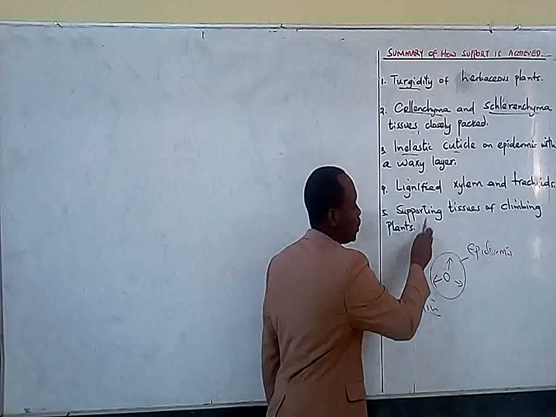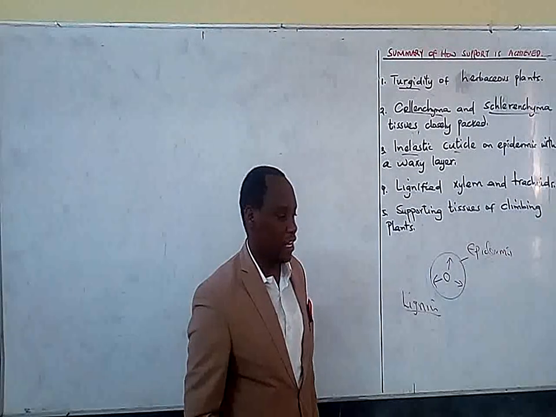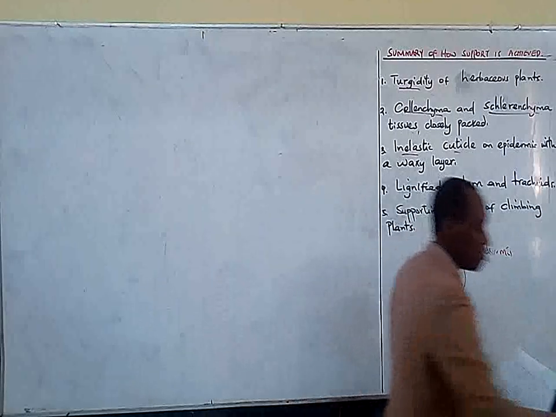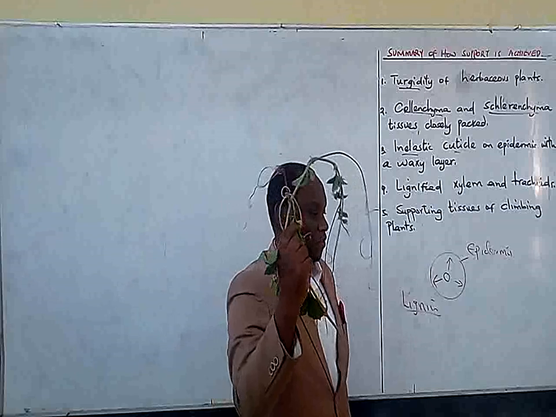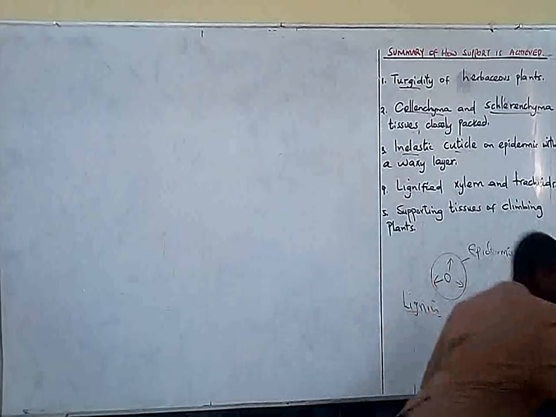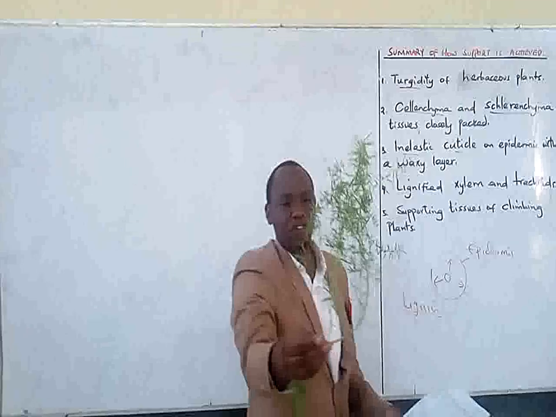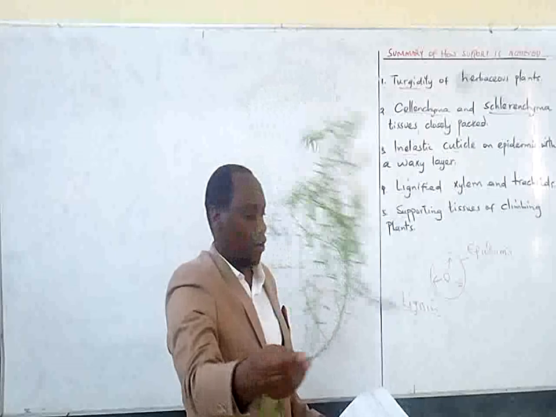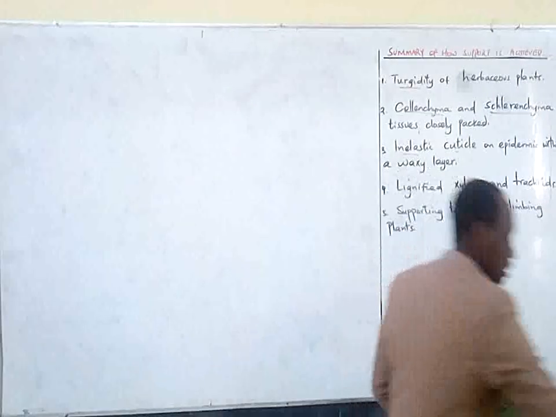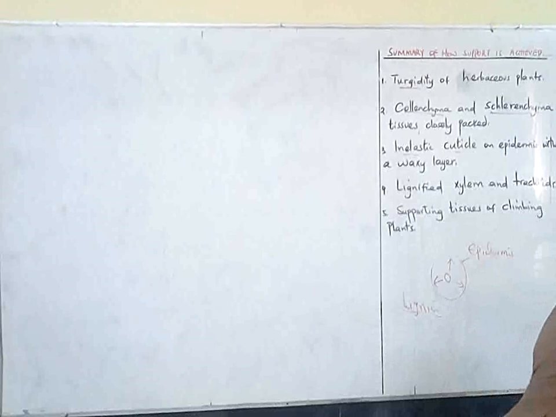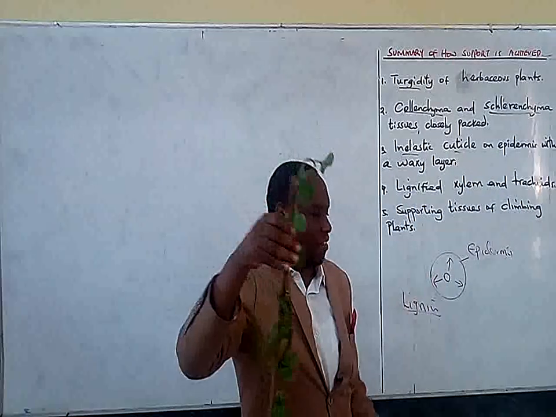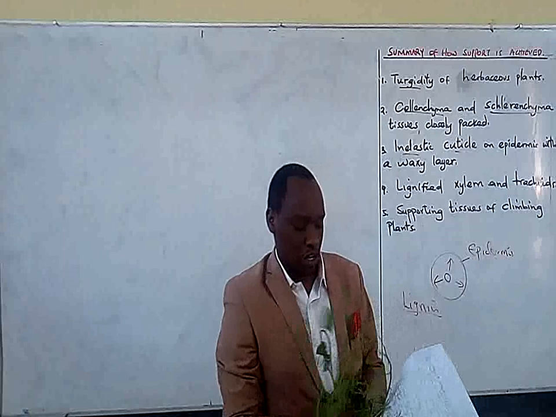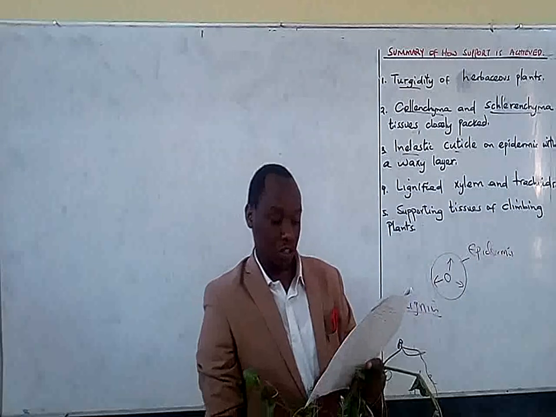We have supporting tissues of climbing plants. Again, in summary, I have talked about tendrils. Remember, I have talked about the tendrils here. I have talked about the thorns. I have also talked about the climbing plants and the creepers that I have talked about. So this is what we have talked about today.